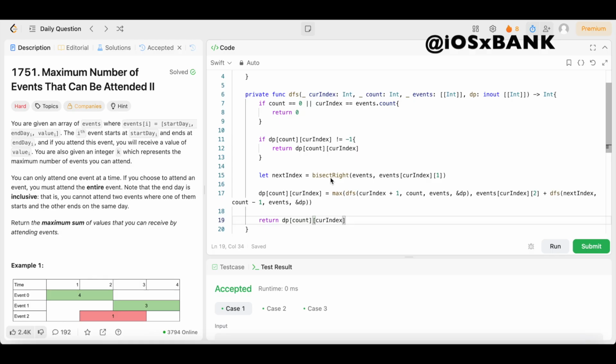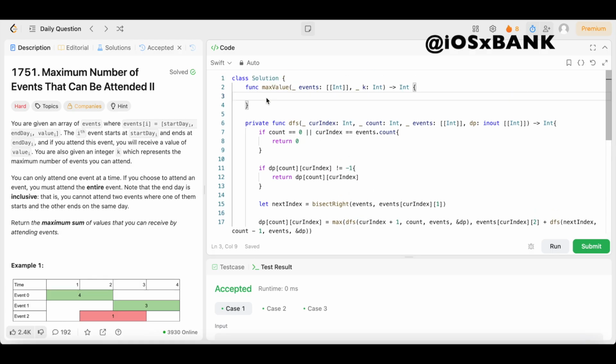Boom. Now we're not done because we still need to go to the main function right here, this max value function. First thing we're going to do is sort the events by their start date. We're going to say let sortedEvents equal events dot sorted, open up the brackets. We're going to say $0 square bracket 0 is less than $1 square bracket 0.